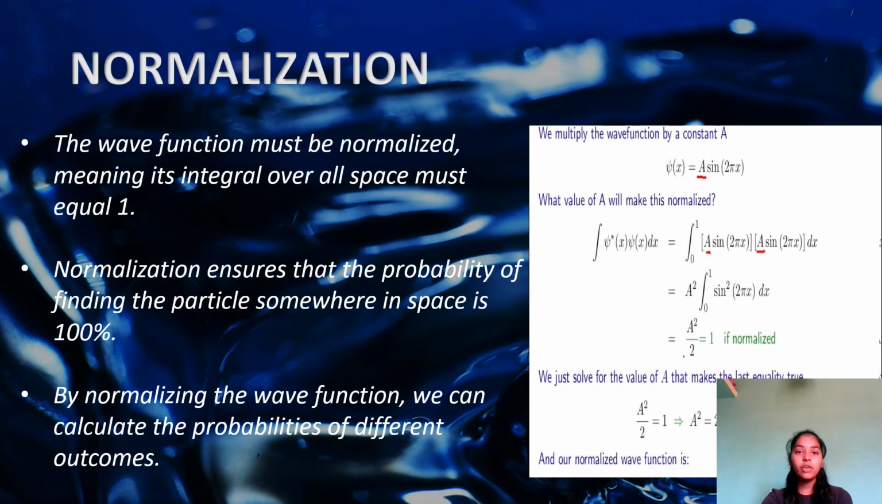Normalization. The wave function must be normalized, meaning its integral over all space must equal 1. Normalization ensures that the probability of finding the particle somewhere in space is 100%. By normalizing the wave function, we can calculate the probabilities of different outcomes.